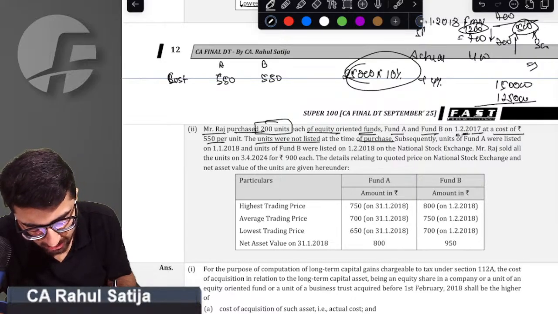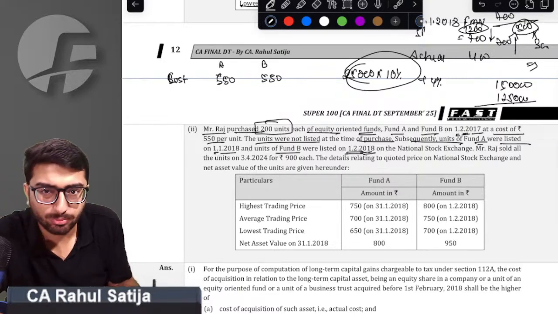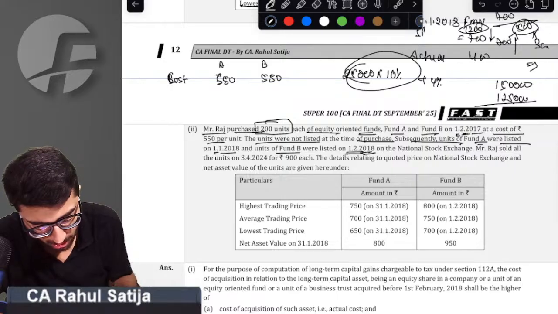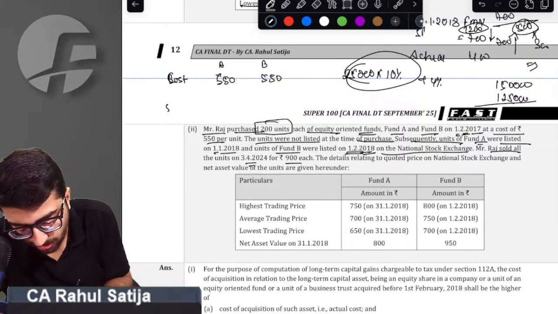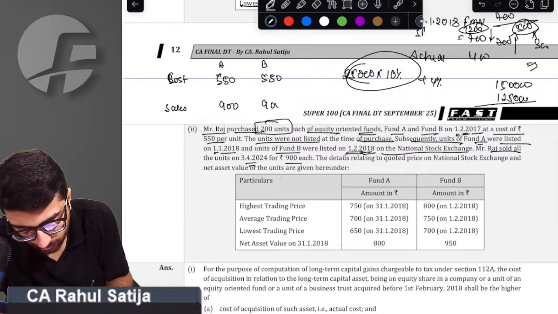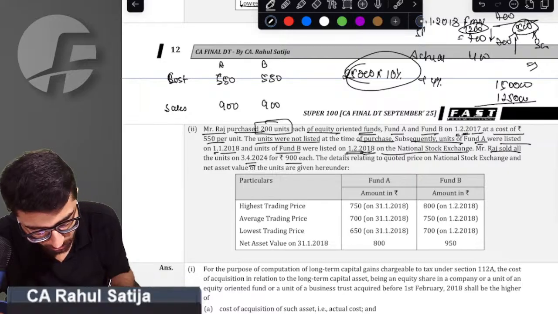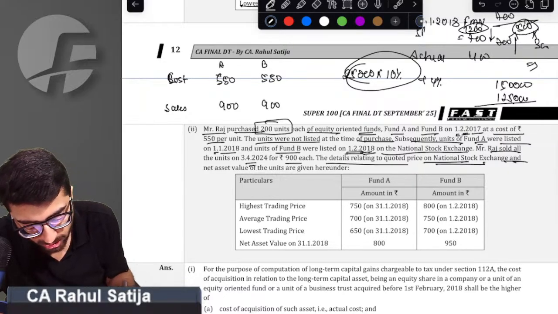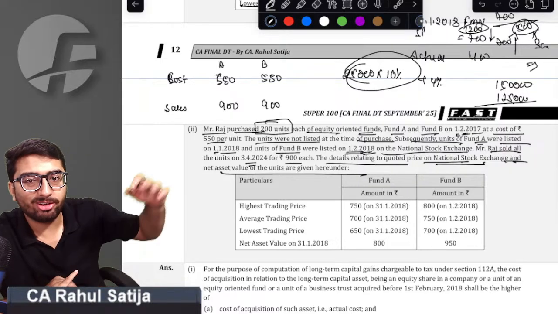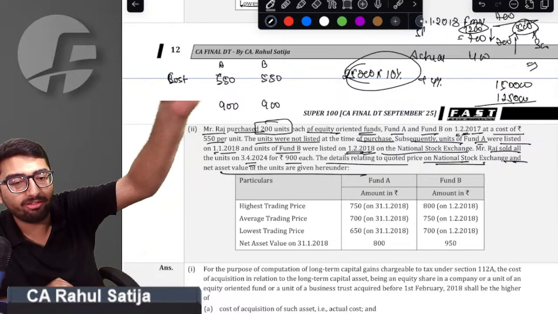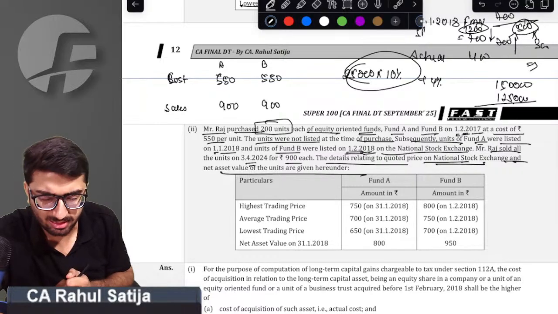These were not listed at the time of purchase. Subsequently, Fund A was listed on 1st Jan and Fund B was listed on 1st Feb. Okay, no issue. On the National Stock Exchange, Raj sold all the units for 900. So the sales price is 900. Details relating to quoted on National Stock Exchange, sir. Whenever we sell any kind of listed equity shares, we have the benefit of FMV as on 31st Jan. Right answer is yes, sir, we have the benefit.